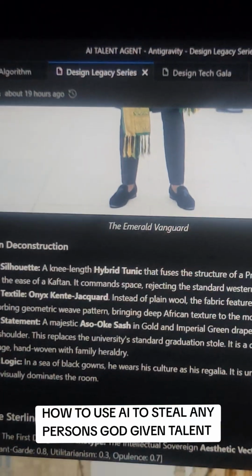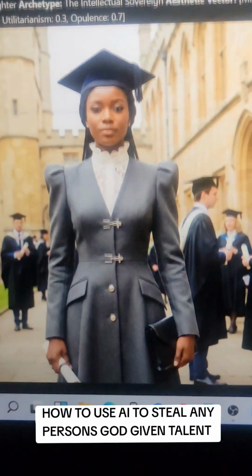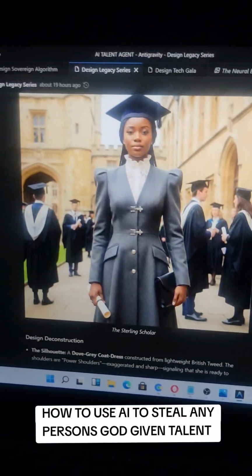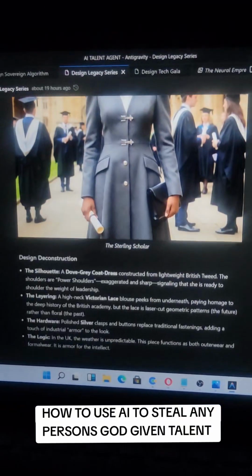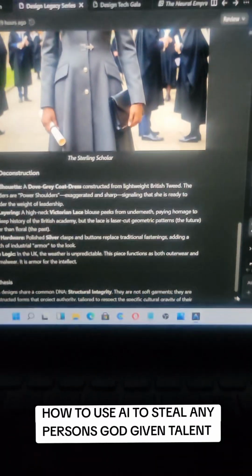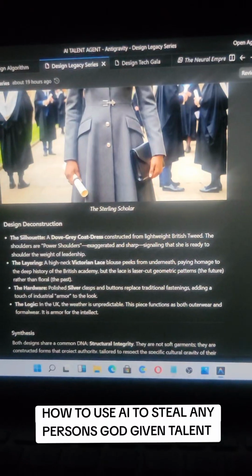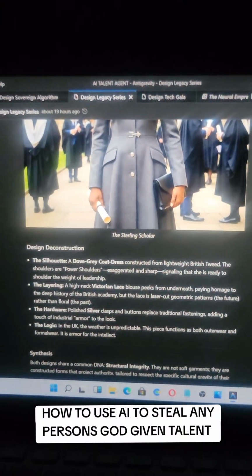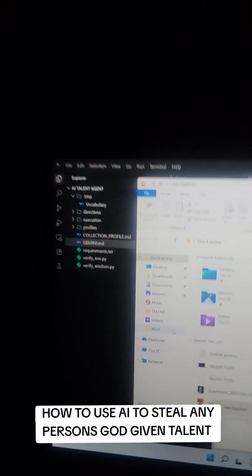Then let's see the design for the daughter who's graduating in the UK. This is what it designed. You can even chat with it and say, okay, I have this in mind, where I come from, my heritage is this, my forefathers, and then it designs. You can even customize the design further.